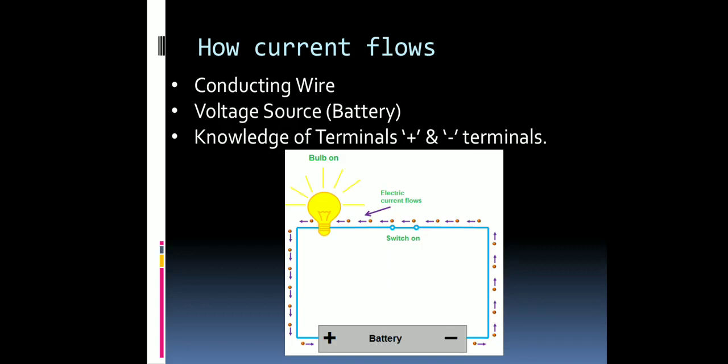The two terminals which you are using at the switch can be used like this: touch these two terminals with a nail, and see whether the nail is a conductor or not. Then take a potato, touch these two terminals on the potato, and you will see whether the potato is conducting electricity or not.